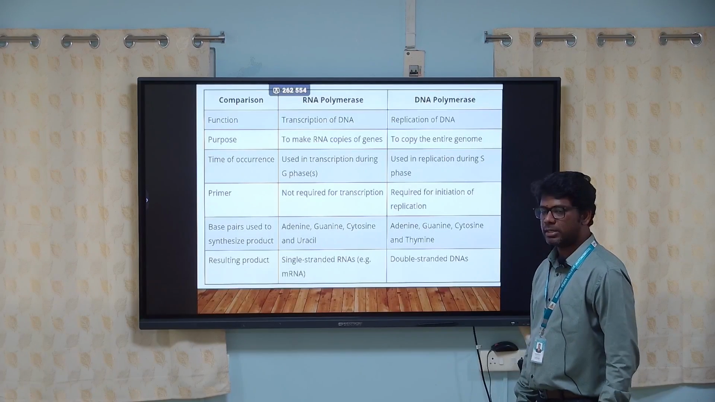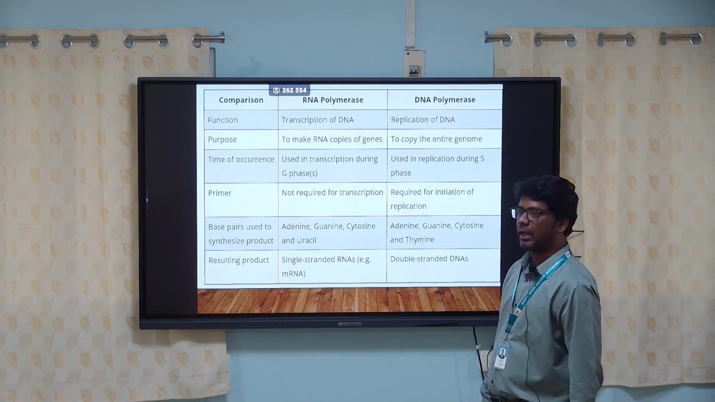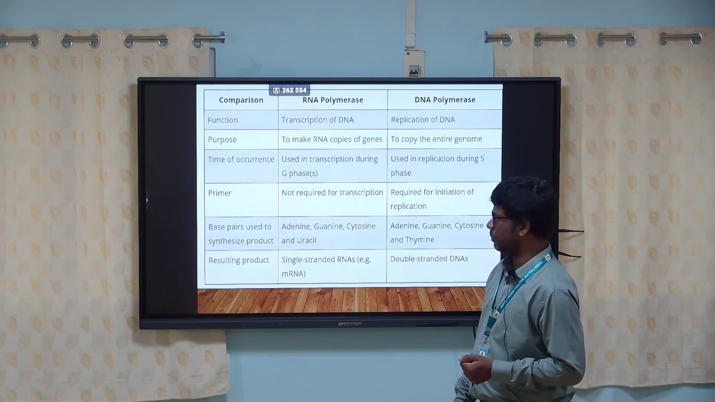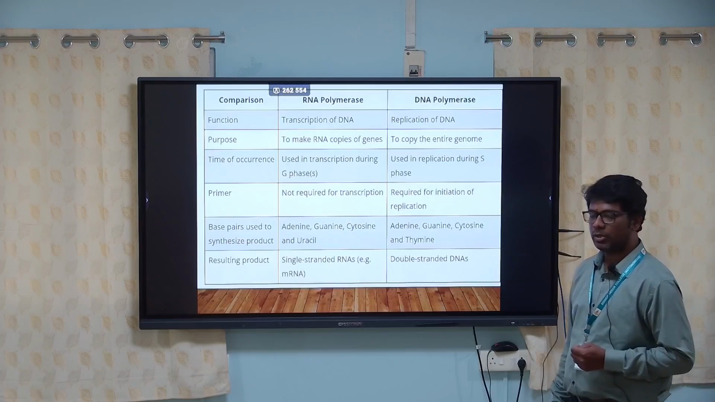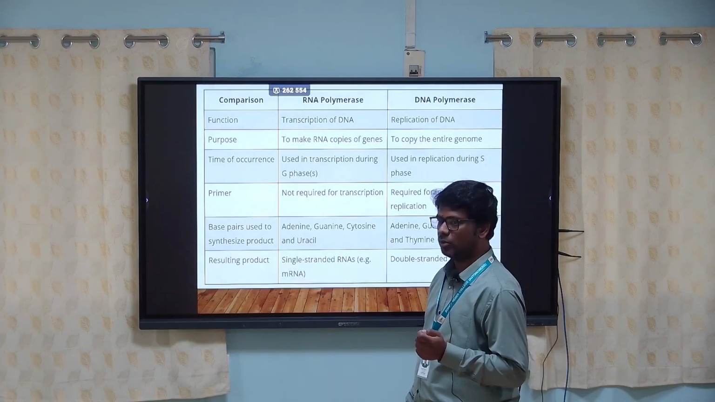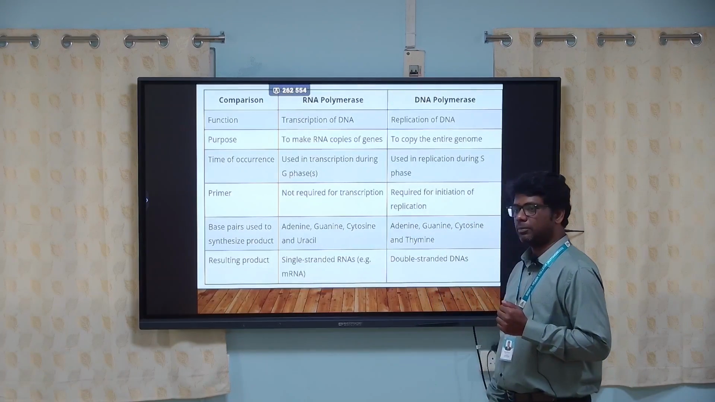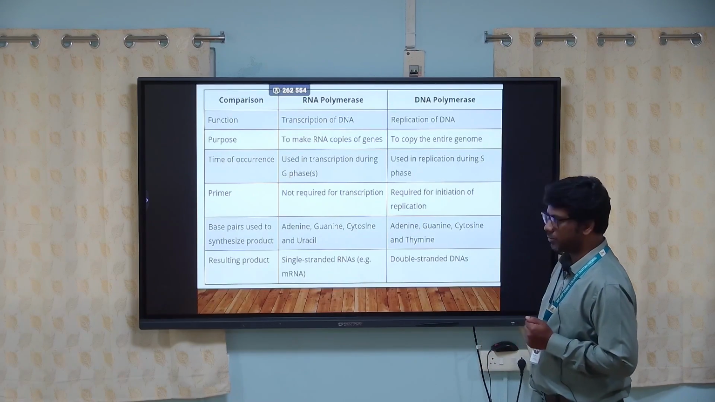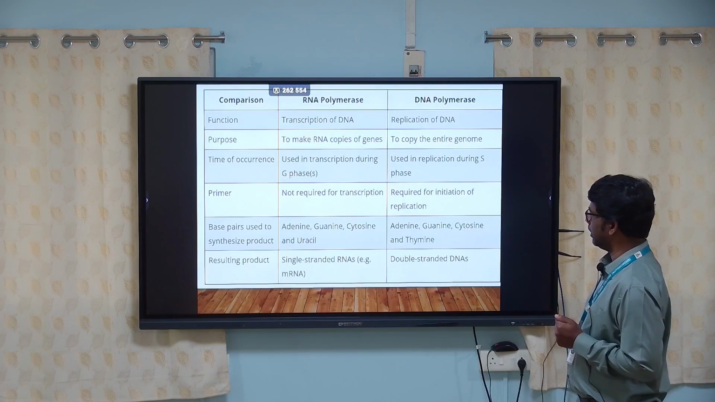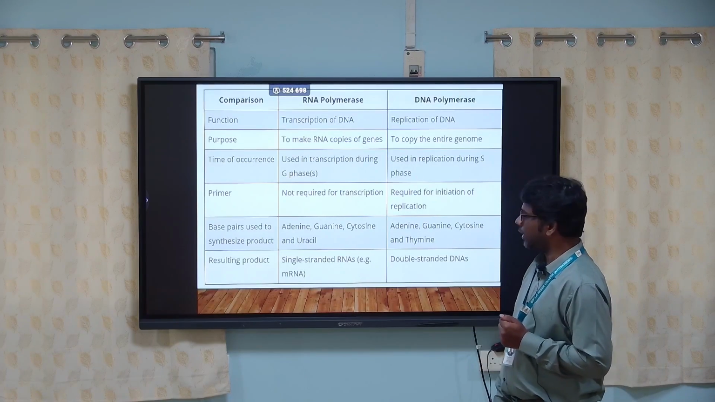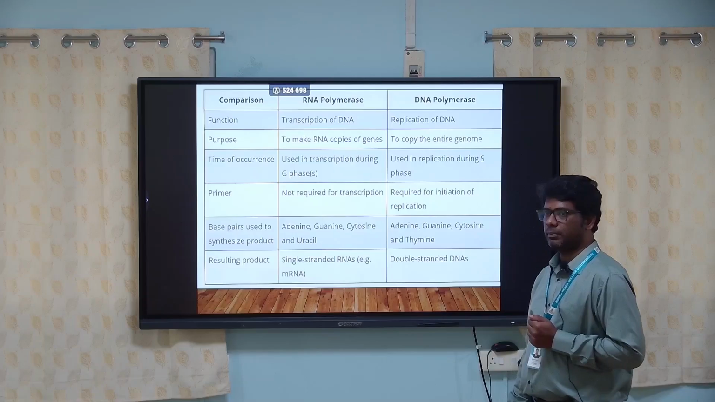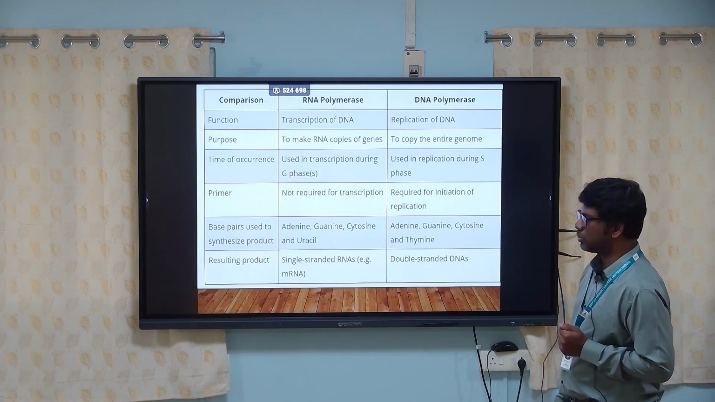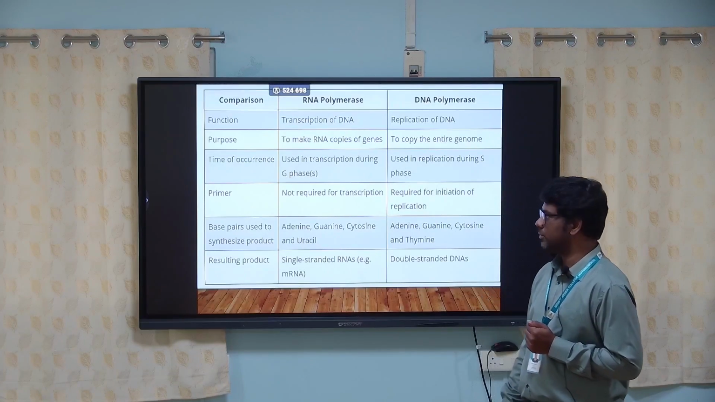DNA polymerase is an enzyme that replicates DNA, that means it copies a double-stranded DNA into multiple copies. Whereas RNA polymerase only transcribes DNA into RNA, which means it converts double-stranded DNA into a single-stranded RNA molecule. What is the purpose of RNA polymerase as well as DNA polymerase? DNA polymerase is to copy the entire genome of an organism, whereas RNA polymerase is to copy the RNA from genes.